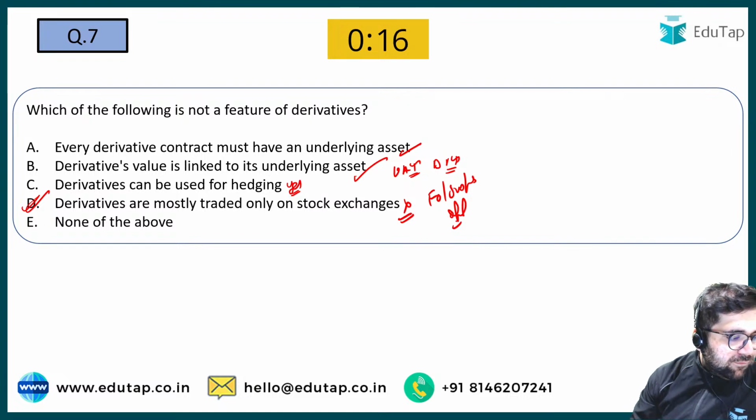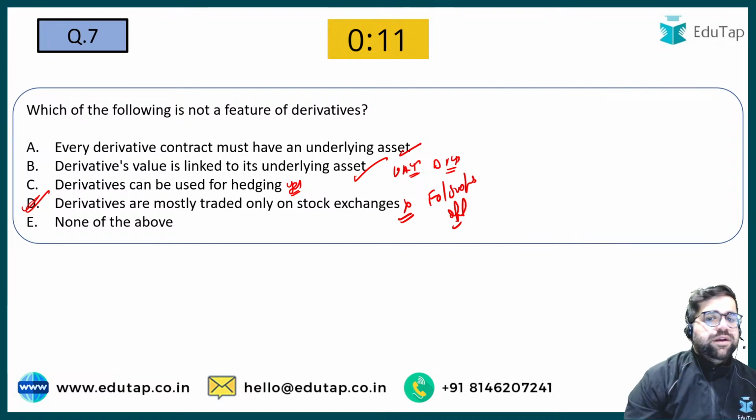Right? Where is Mohit? Mohit has left the chat, I think. He is not answering. So answer will be D.